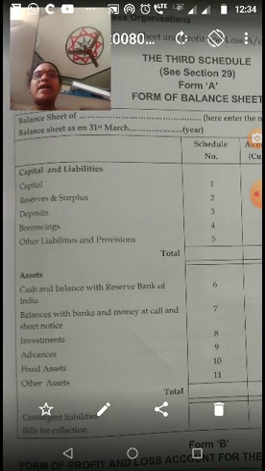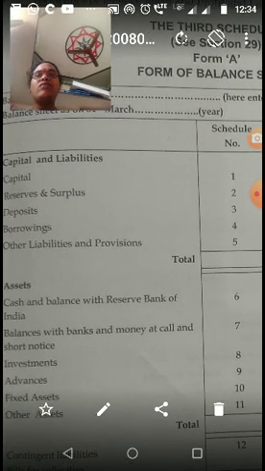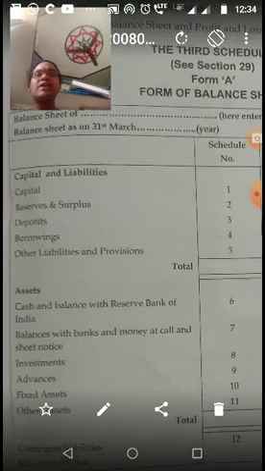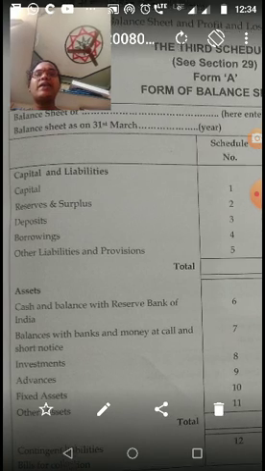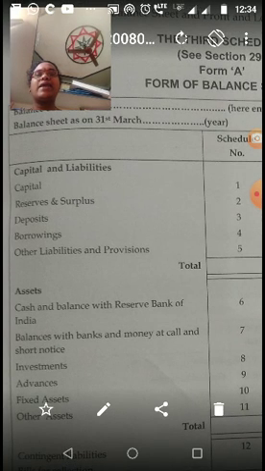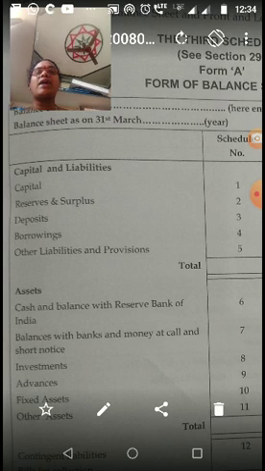So what are the items in the balance sheet? Capital and liabilities: that is capital, Schedule 1; reserves and surplus, Schedule 2; then deposits, Schedule 3; borrowings, Schedule 4; then other liabilities and provisions, Schedule 5. So these are the capital and liabilities of a banking company.